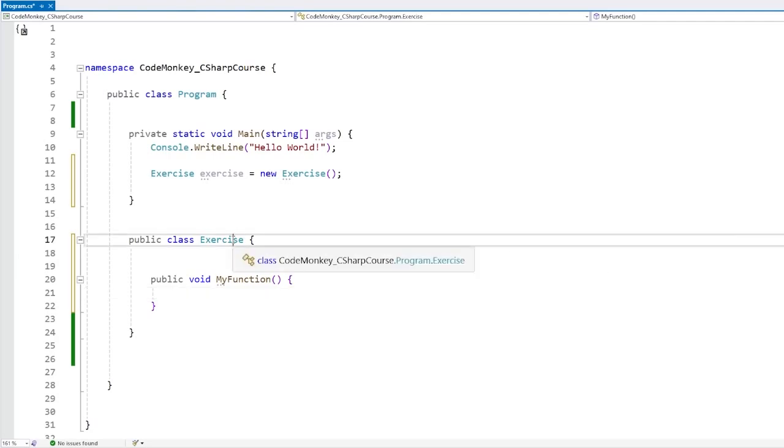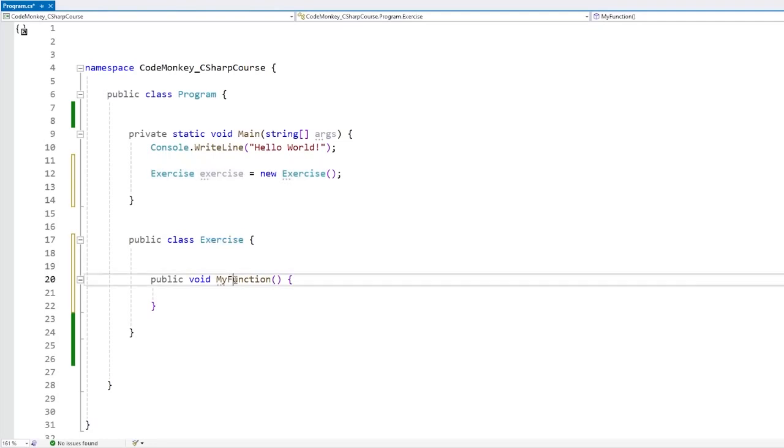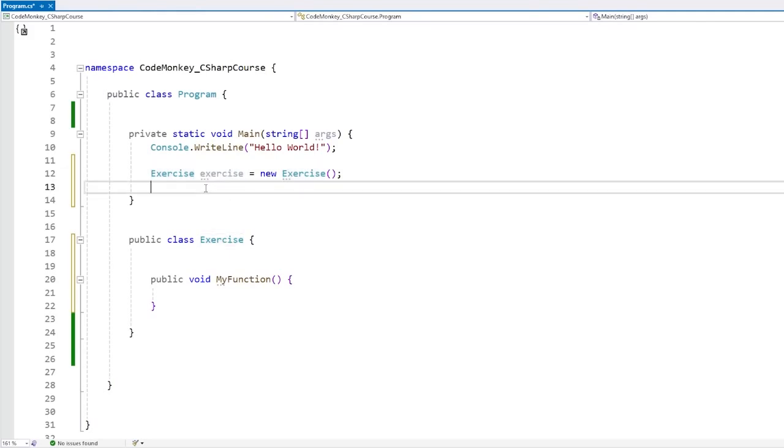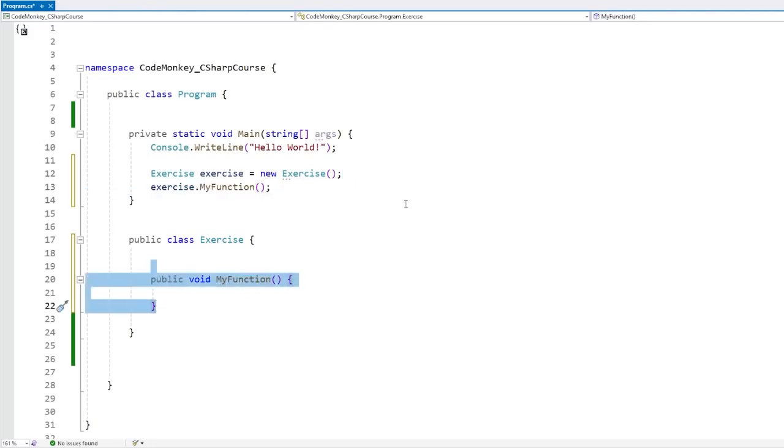Like for example, over here I've got an exercise class, and inside I defined a myFunction function. And yep, all this is valid code. Now up here, constructing an instance of exercise, and through that I can simply call my function, and yep, everything works. So no errors, all perfectly fine. This is the usual way for how you call some kind of function on some type.